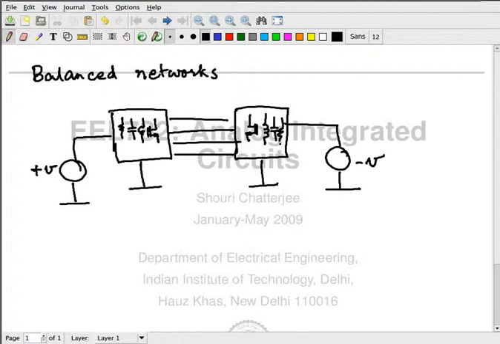Two boxes, identical mirror reflections of each other. Now I am telling you that plus V and minus V are sinusoids, but capital letters. Aha, we hear about harmonics. Very good. Yes? Harmonics will be there because of non-linearity.